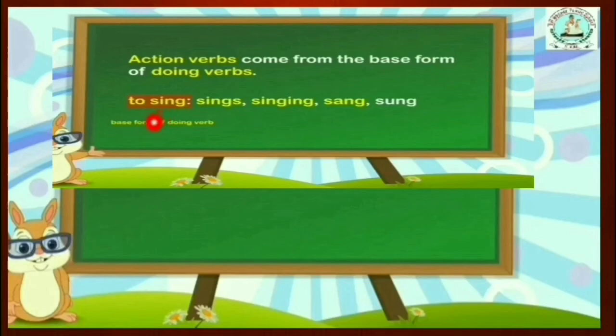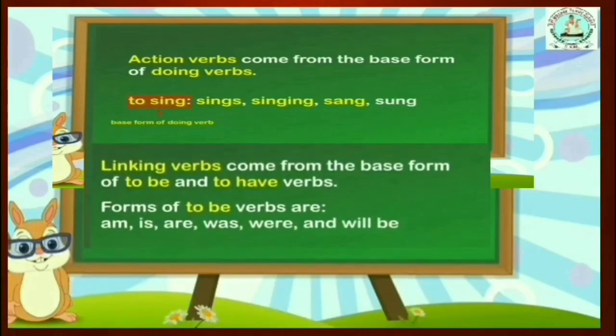From this, we get the following forms of action verbs: sings, singing, sang, sung. And linking verbs also come from the base forms of to-be and to-have verbs.